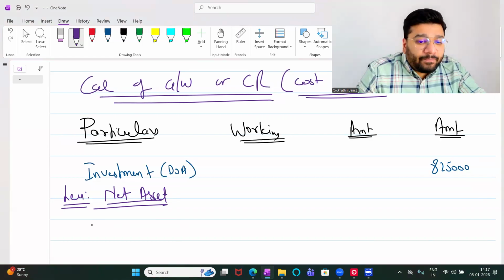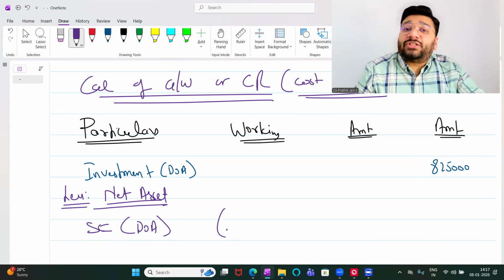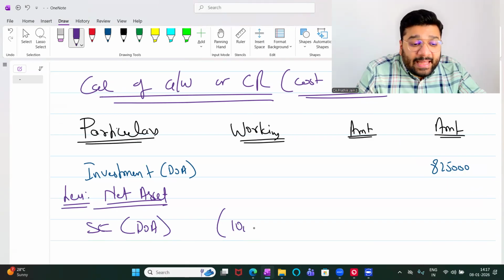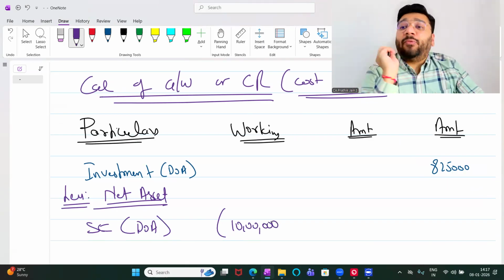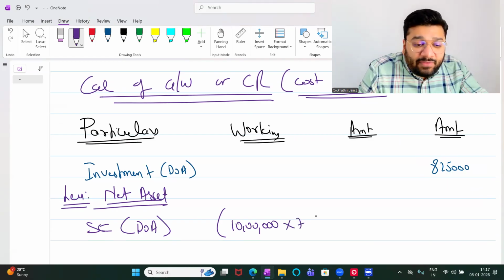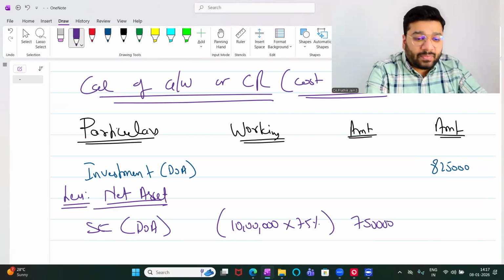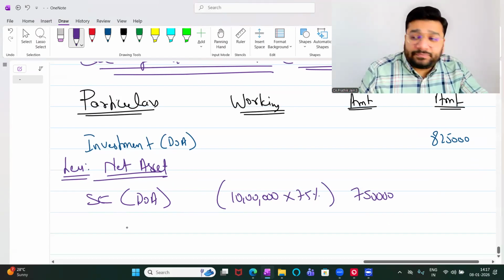So please tell me, share capital is how much? Share capital, I want to ask on the date of acquisition. What is the total share capital of S Limited? 10 lakh. In this, how much capital is H acquiring? 75% of 10 lakh, which means minimum 7,50,000 rupees I have to give to the other party to acquire the shares. Plus, he will ask one more amount.